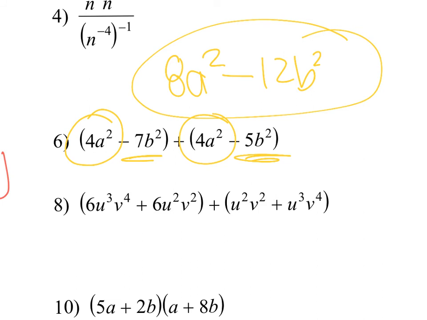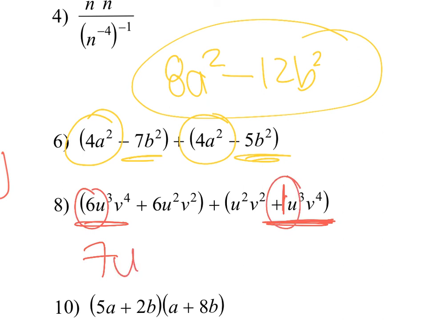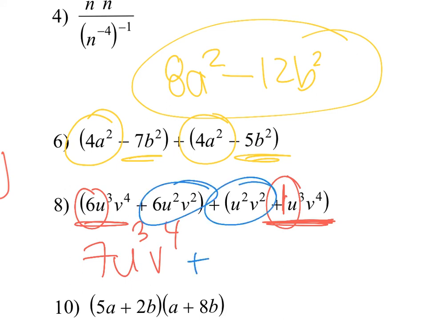And the last one, it's again a plus sign. We don't have to distribute anything, so we have to look for like terms. I have a u cubed v to the fourth, so u cubed v to the fourth. There's a 1 here, so I'm going to get 7, because 6 plus 1 is 7. And then I'm going to get u squared v squared, u squared v squared. So it's going to be 7 u squared v squared.